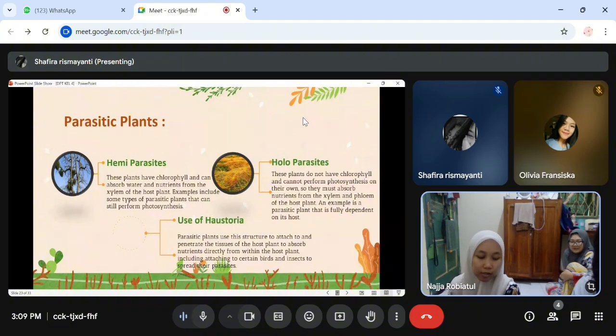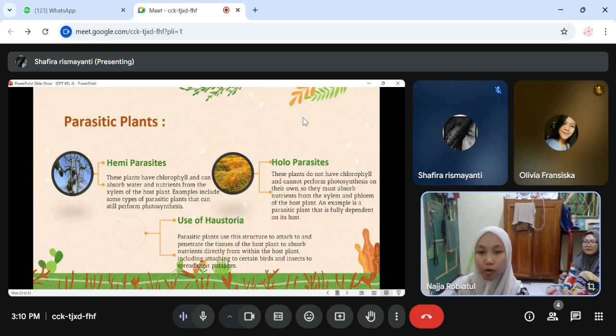For parasitic plants, they are classified into two, namely holoparasite and hemiparasite. Hemiparasites are plants that have chlorophyll and can absorb water and nutrients from the xylem of the host plant. Examples include some types of parasitic plants that can still perform photosynthesis.